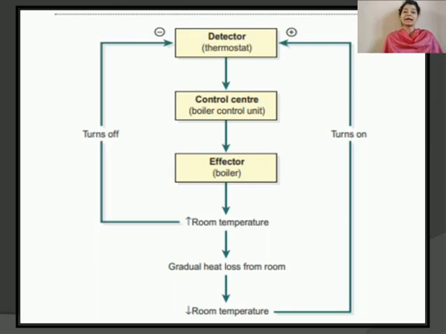This center then activates mechanisms that raise the body temperature. These can include stimulation of skeletal muscle causing shivering, narrowing of the blood vessels in the skin reducing blood flow, or behavioral changes, like putting on more clothes or curling up. As these mechanisms are activated, the body temperature comes back to normal. So this is an example of a negative feedback system.